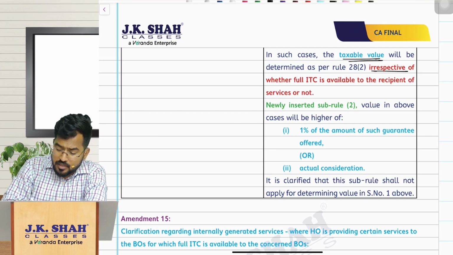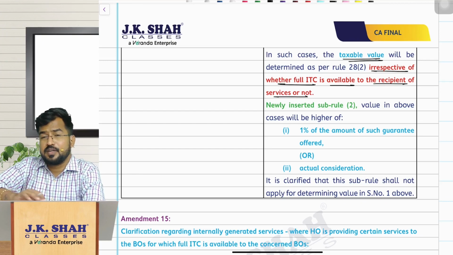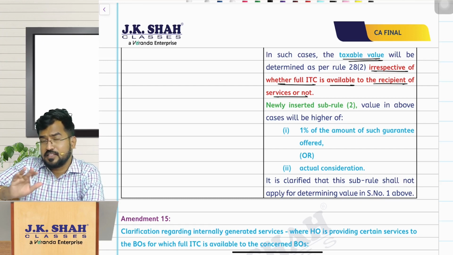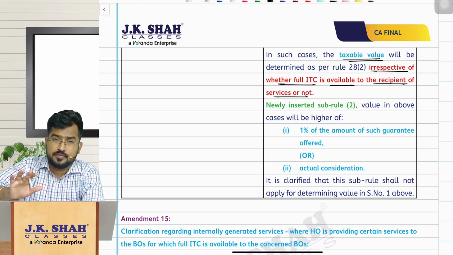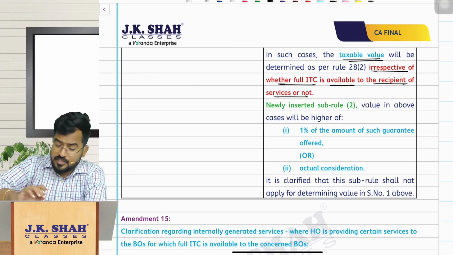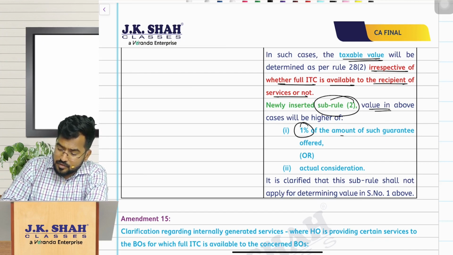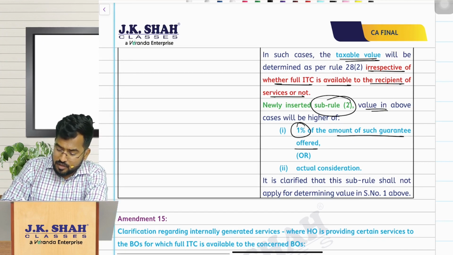whether you are eligible for full ITC or not. Because if you remember, sir, if you are eligible for full ITC, whatever is declared in the invoice, that shall be taken as open market value, and that itself will be taken as value of supply. If you remember rule 28. But here they have inserted a new sub rule saying that, sir, value shall be in such cases 1% of the amount of such guarantee offered or actual consideration.